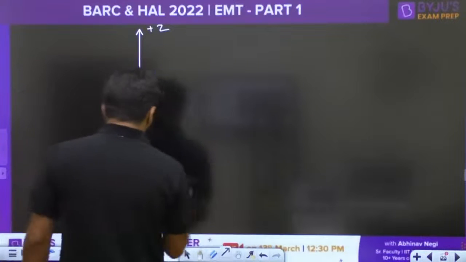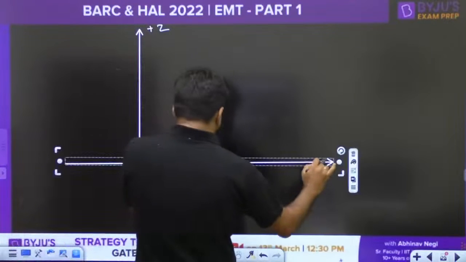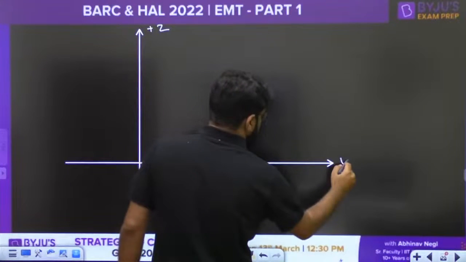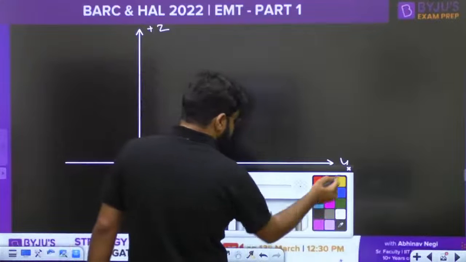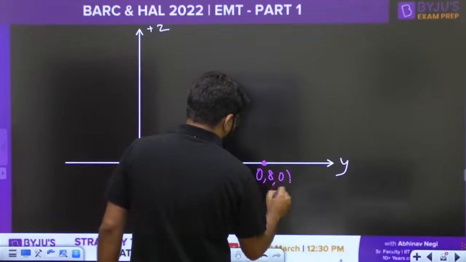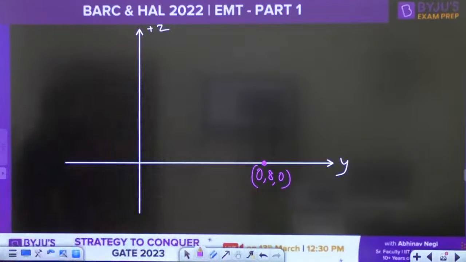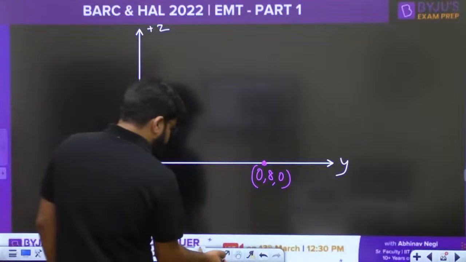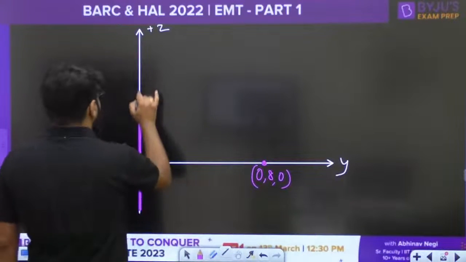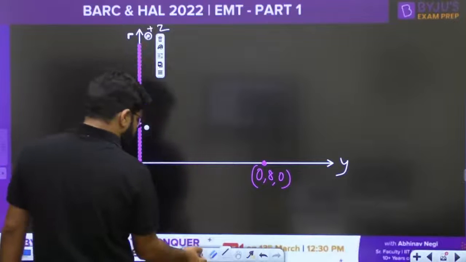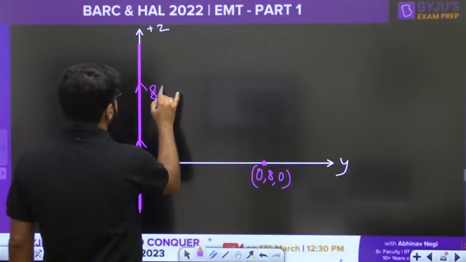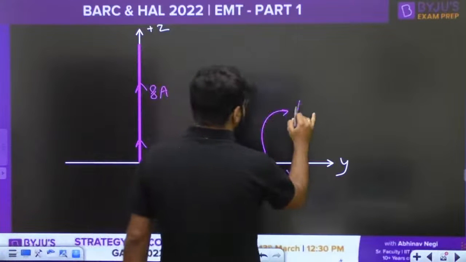So the point is 0, 8, 0, which looks like it is on the y-axis. This is the line current. How much is the value of the current flowing along the Z direction? The current is 8 ampere. So what is the magnetic field at this point?